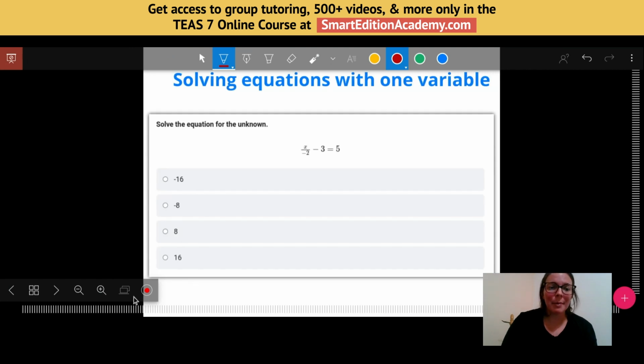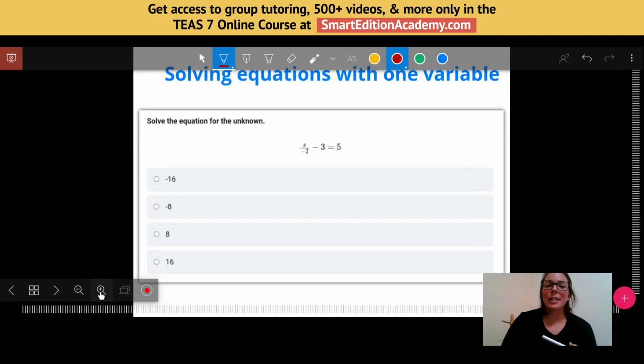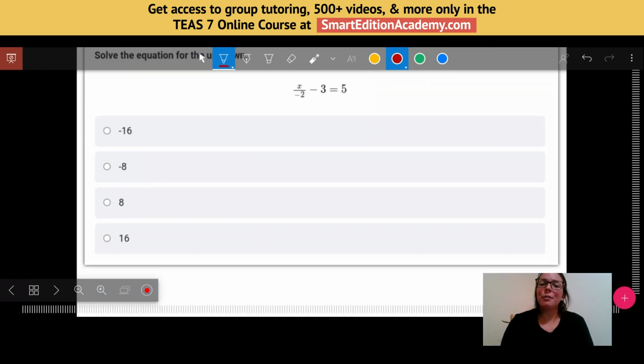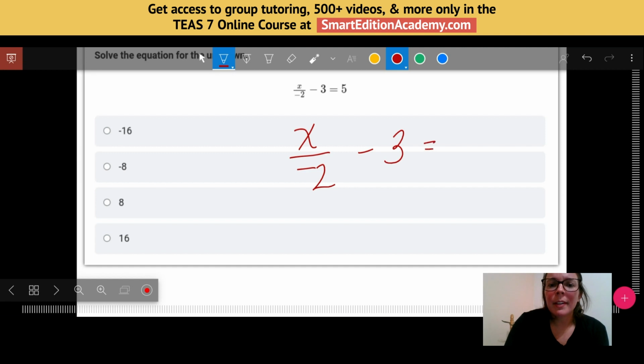All right, let's try some algebra, solving equations with one variable. I'm going to give you one that's a little bit more simple, and then we're going to do an example that's a bit more complicated. So we're going to solve for the unknown value, or for the x. So I'm going to write this a little bit bigger again because it's just a little bit small in the way it's written. x over -2 minus 3 equals 5.